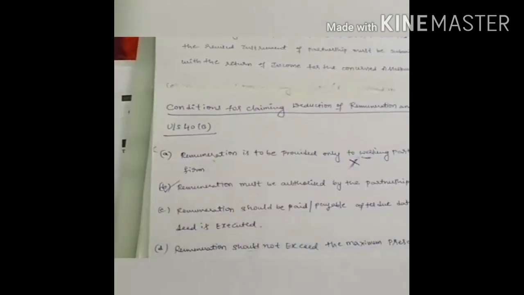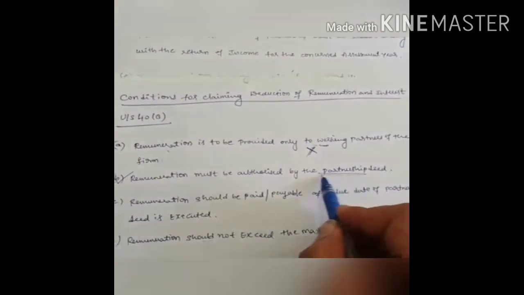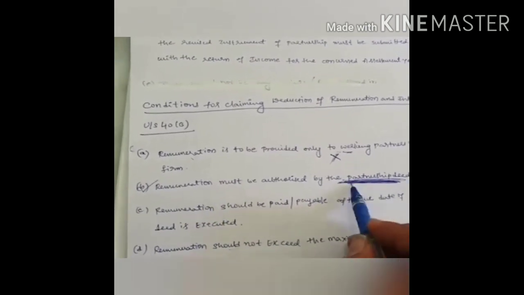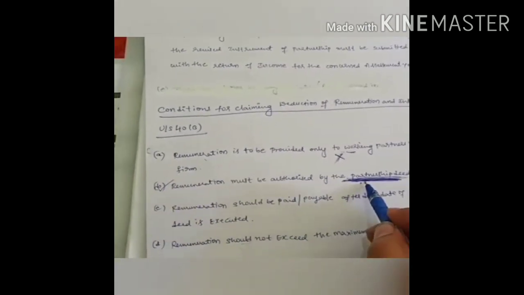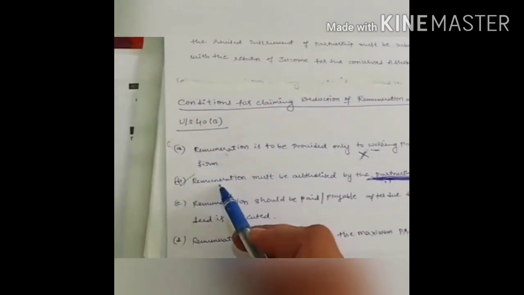The second point is that whatever remuneration you have provided to the working partner has to be provided according to the partnership deed. Whatever the partnership deed mentions, that much amount only you have to give as remuneration. You should not give more than that. Okay, this is the second condition.